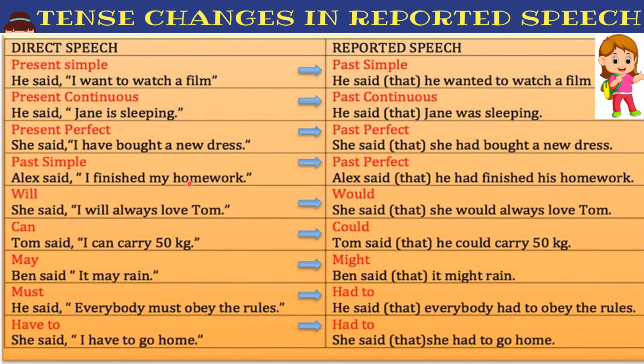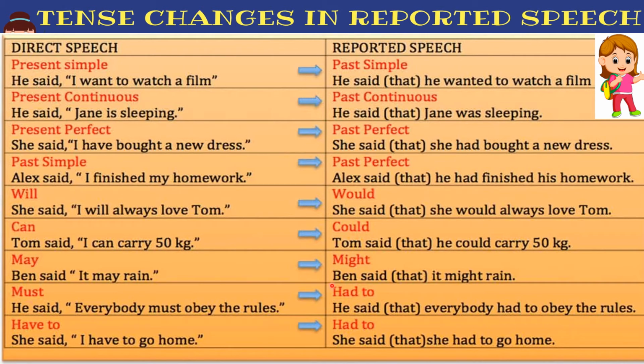If we talk about future tense, will changes to would. For example, she said, "I will always love Tom." She said that she would always love Tom. Can will be converted into could. Tom said, "I can carry 50 kg." Tom said that he could carry 50 kg. May will be converted into might. Ben said, "It may rain." Ben said that it might rain.